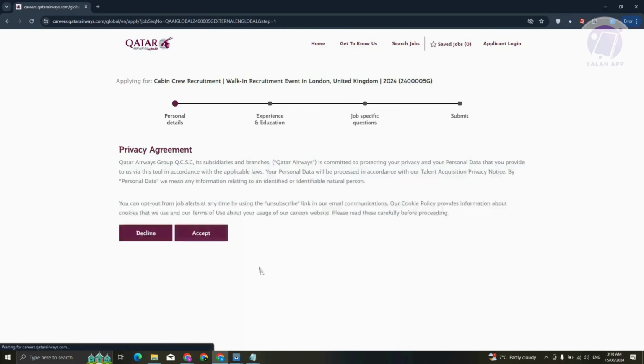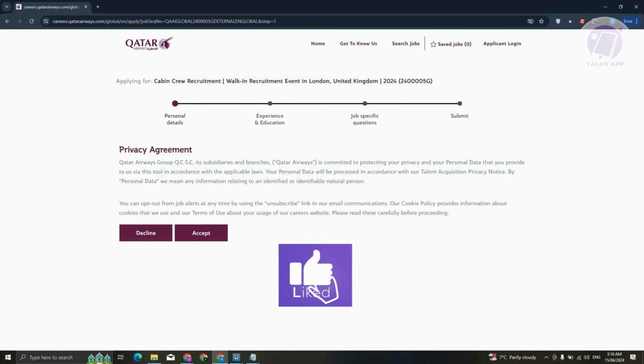And from then on, just follow the on-screen steps here and provide all the necessary details that you have. In this case, you first need to agree to the privacy agreement, but from here on, go ahead and provide your details and you should be good. And that's about it. So, hopefully this video was able to help you.